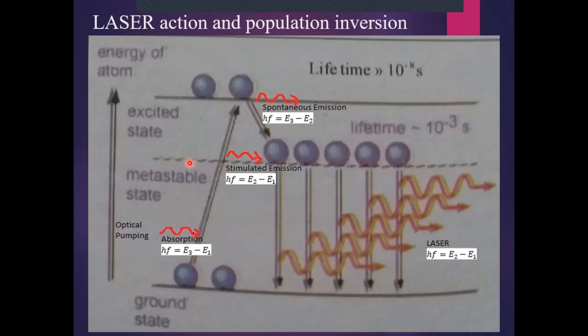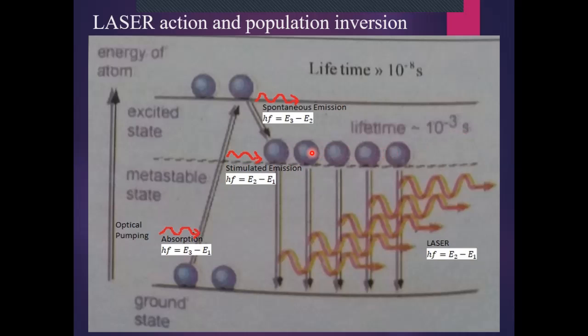Now, this E2 state is the metastable state, so the lifetime of an atom there will be 10 raised to power minus 3 seconds. These atoms will stay there for a longer time. As this process goes on, population inversion is achieved.